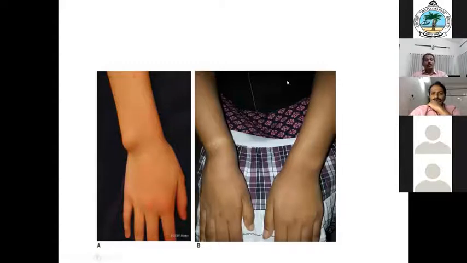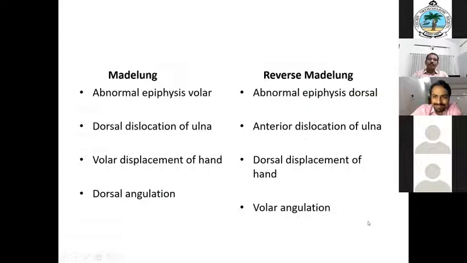I have put this picture from the net, and this is our picture. You can see this is a Madelung wrist. The ulnar head is prominent, with palmar subluxation. Here the ulnar head is less prominent and there is a dorsal subluxation. Can anybody say, is it a Madelung or something else? Okay, I'm not wasting the time. There is a condition known as reverse Madelung. So this may actually be that.